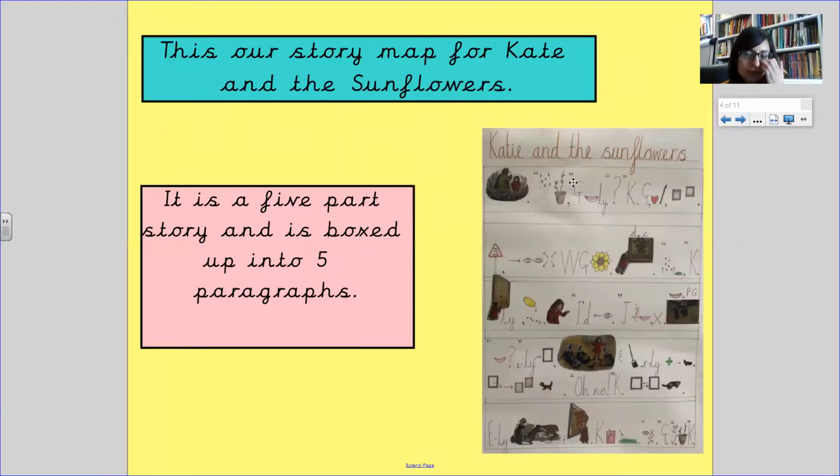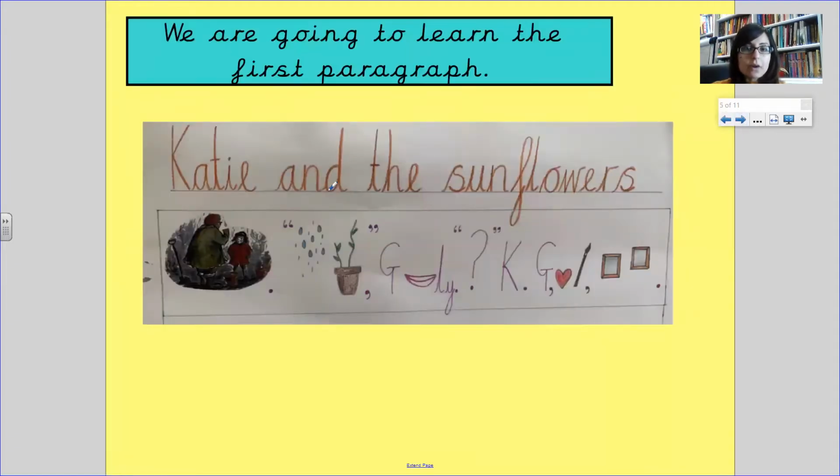This is our story map for Katie and the Sunflowers. It's a 5-part story and you can see that it's boxed up into 5 paragraphs. So you've got the beginning here, then you've got the second part, you've got the build up, you've got the resolution, and then you've got the end at the end, which is your 5-part story. This is the part that we are going to learn. This is the first part. Okay, so I'm going to pause the video and get myself organised.